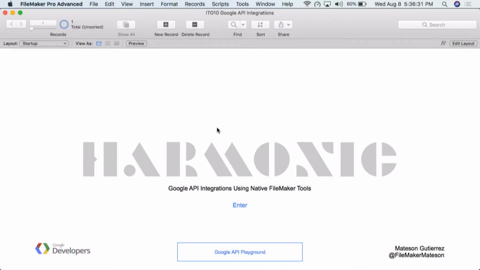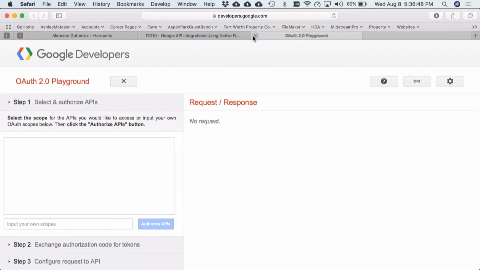So, all right, let's head over to the Google Playground. In the Google Playground, I'm going to show you the exact same process, but how we derived it. And I've provided links all throughout the demo file where you can simply click them and see where they take you. And in a lot of the areas I've also provided some information. So let's head over to the Google Playground.